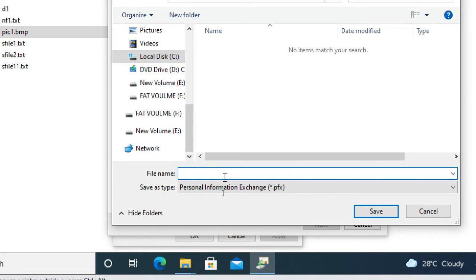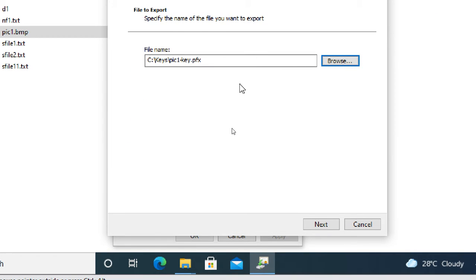Now I'm going to put some name. Pick one hyphen key, something. Pick one means I can understand; I use this one for pick one. The .pfx will come automatically. Different types of certificate extensions are there. This is Personal Information Exchange, so .pfx will come. Some have .cer, .pem, some .crt. Different extensions are there, depending upon the algorithm and the type of certificates. Like that.